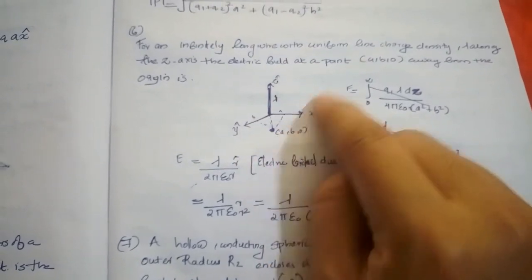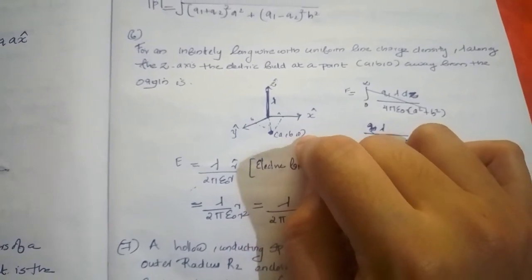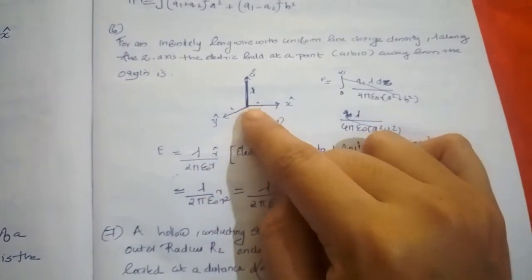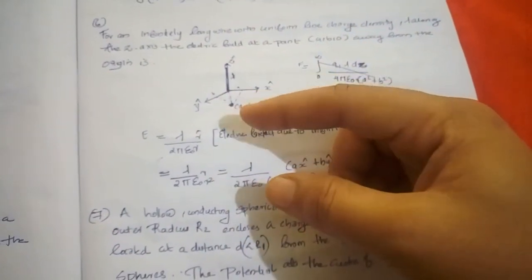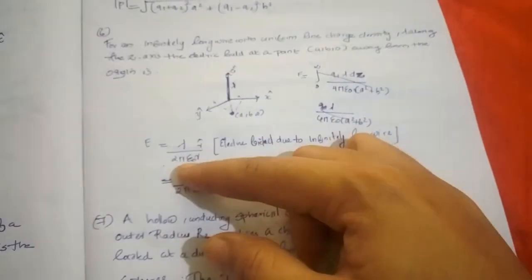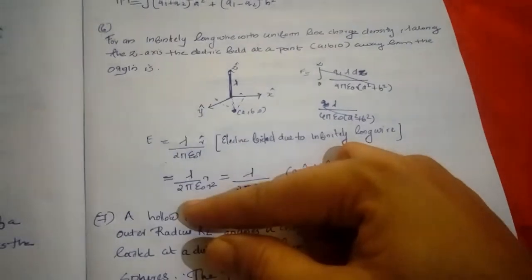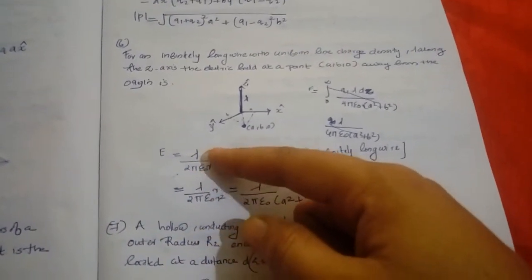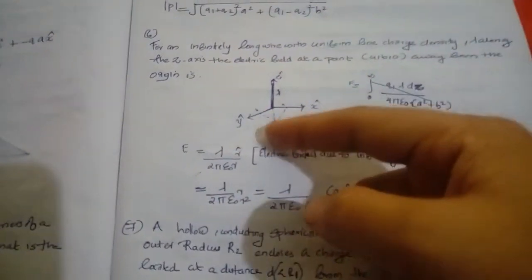We have to consider a point a comma b comma 0 away from the origin. You know the expression for the electric field due to an infinitely long wire, that is lambda divided by 2 pi epsilon 0 r cap. Okay, this is the electric field due to an infinitely long wire of charge density lambda.